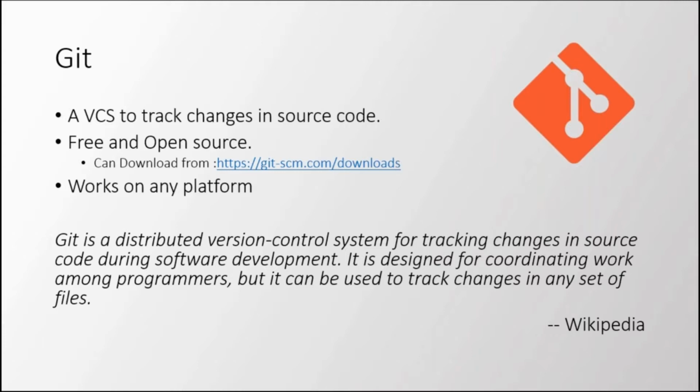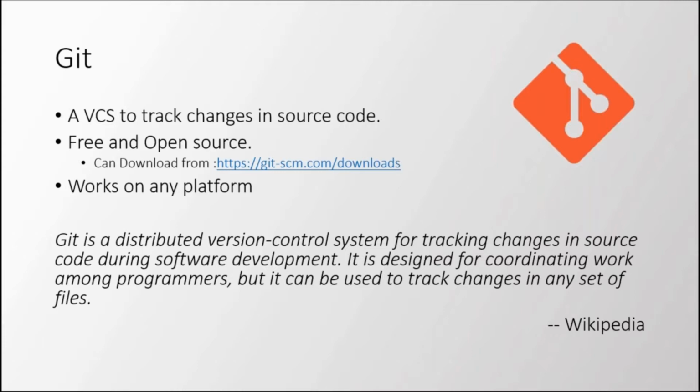You can easily download it from git-scm.com/downloads. Git works on all platforms. It works on Linux, it works on Mac, it works on Windows. The definition from Wikipedia is that Git is a distributed version control system. Distributed means you can use Git in a distributed manner. You can work on the same source code. More than one person can work on the same source code using Git.